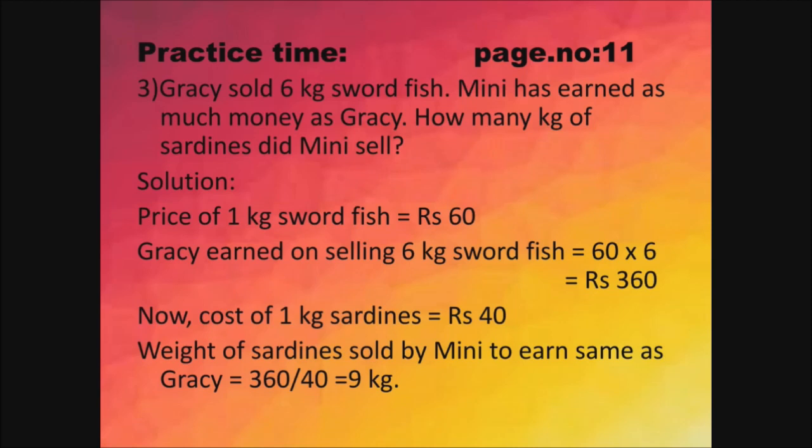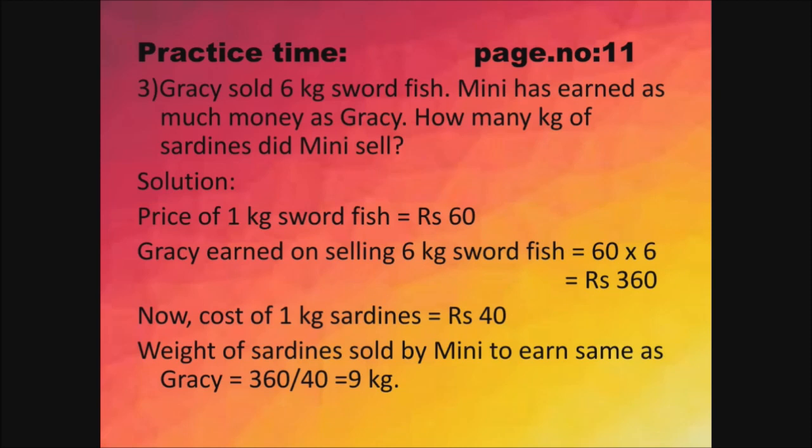So, Gracie sold 6 kg swordfish. In the previous slide, I have said 1 kg is equal to 60 rupees. So, here she is selling 6 kg swordfish. Mini has earned as much money as Gracie. So, Mini is also earning the same money as Gracie has earned. Here we have to find how many kg of sardines did Mini sell. So, here you have a solution.